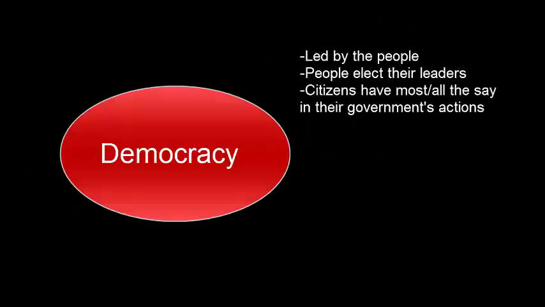The second one we have is democracy, and it means people's government, which is quite literally led by the people. The people elect their leaders. The citizens, who are the people who have voting rights, are the ones who have most or all the say in their government's actions, or at least can participate in that process, whether or not you're a representative democracy. So democracy is probably the most stable because it also looks out for most people's rights, and that's a very big deal, especially when we start looking at the next type of government.